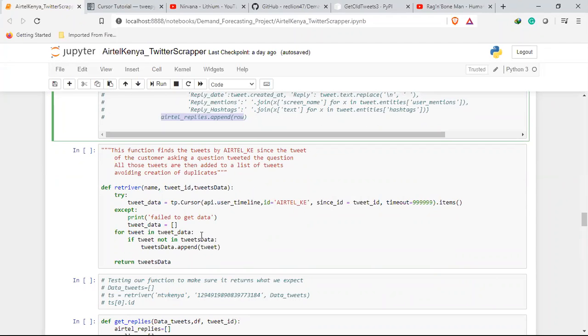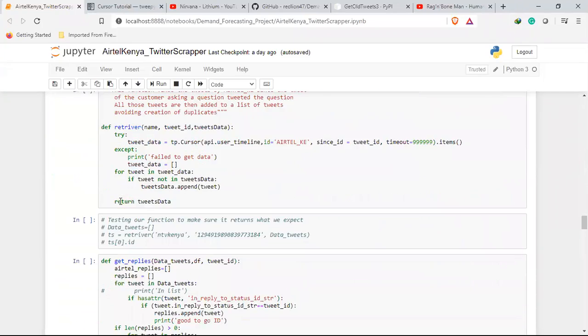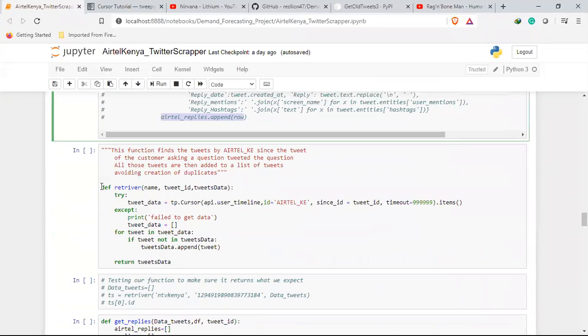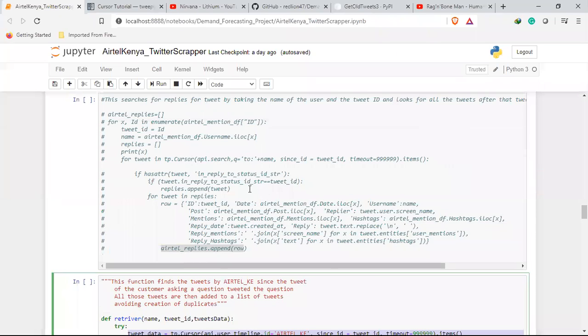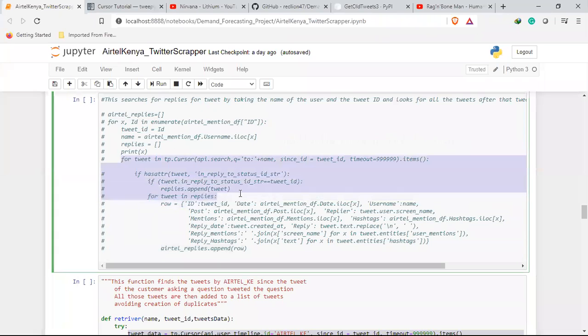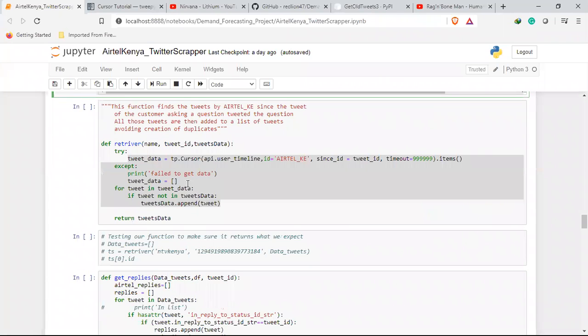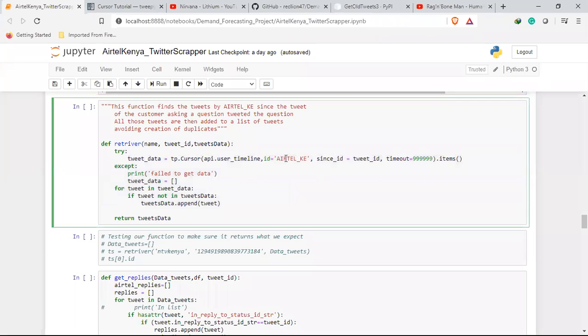So in that scenario, to get that, I decided to create several functions, and one of them is the one to retrieve. This function is only called to do the cursor, to look into the cursor. And what you are seeing here is mainly this code here, just put into a function, whereby I'm requesting all the tweets from a specific ID, with a specific tagline. But in this case, I decided to use user timeline. So it's going to look for Airtel Kenya's tweets.